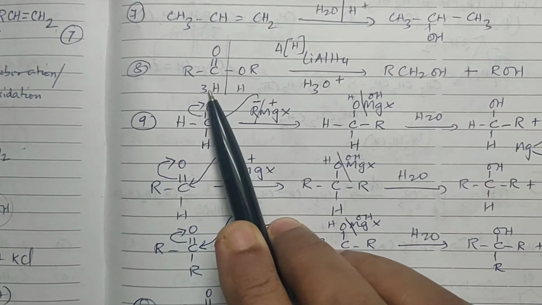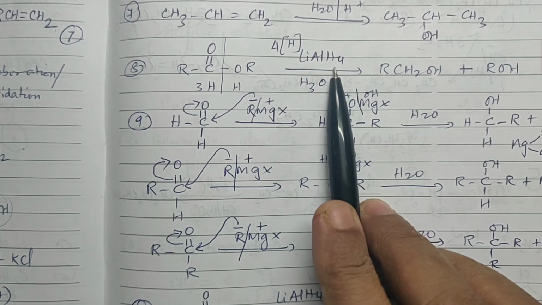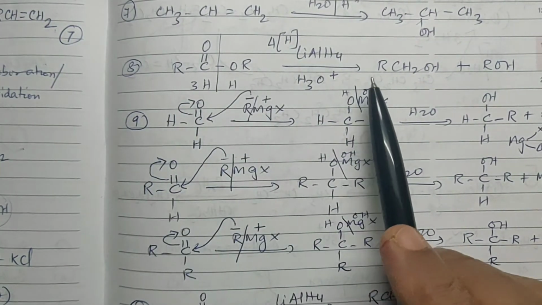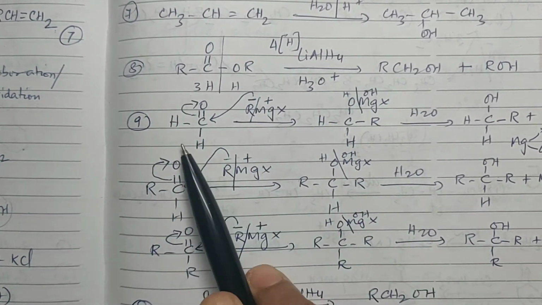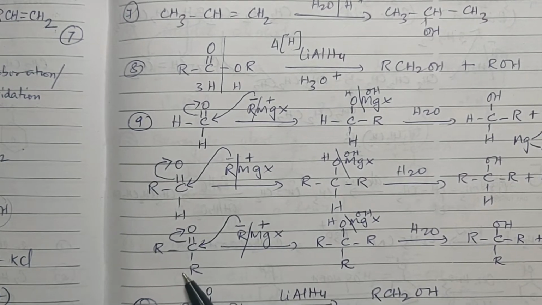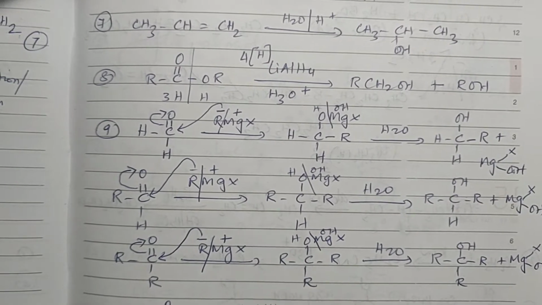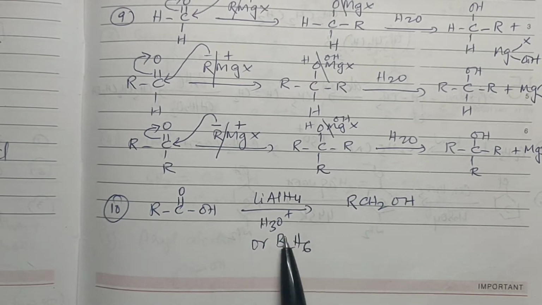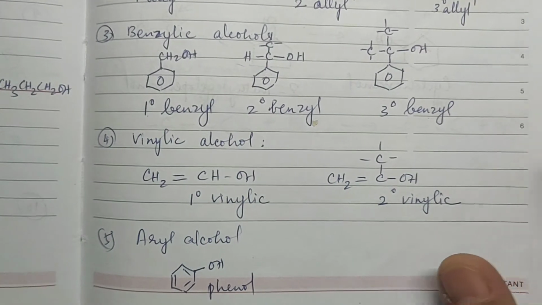Then ester on reduction in the presence of lithium aluminum hydride or diborane. Ester, lithium aluminum hydride. Don't use diborane here. Diborane will not work with esters. You will get primary alcohol. Again, it depends on R group here. Then formaldehyde, any other aldehyde and ketone will give you primary, secondary and tertiary alcohol respectively. And acid, when you treat it with lithium aluminum hydride or diborane, can give you primary alcohol. So this is about your preparation of alcohols.